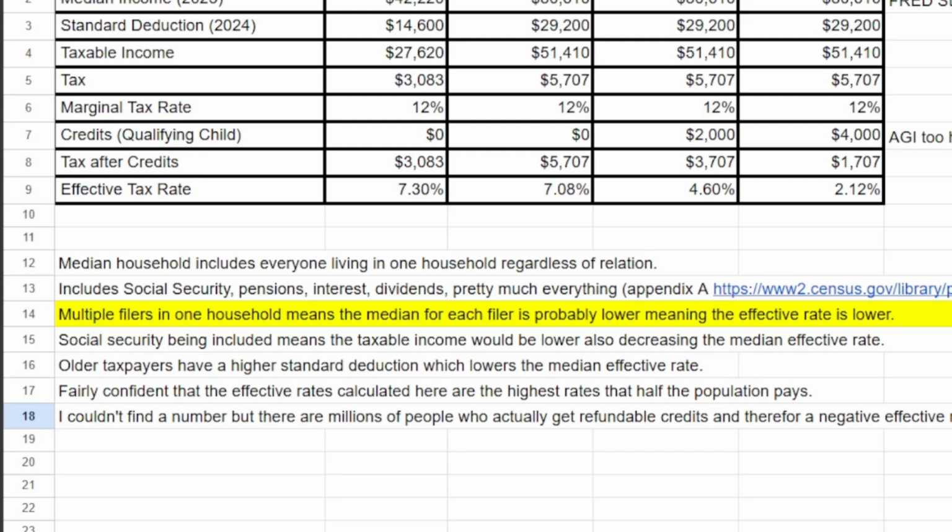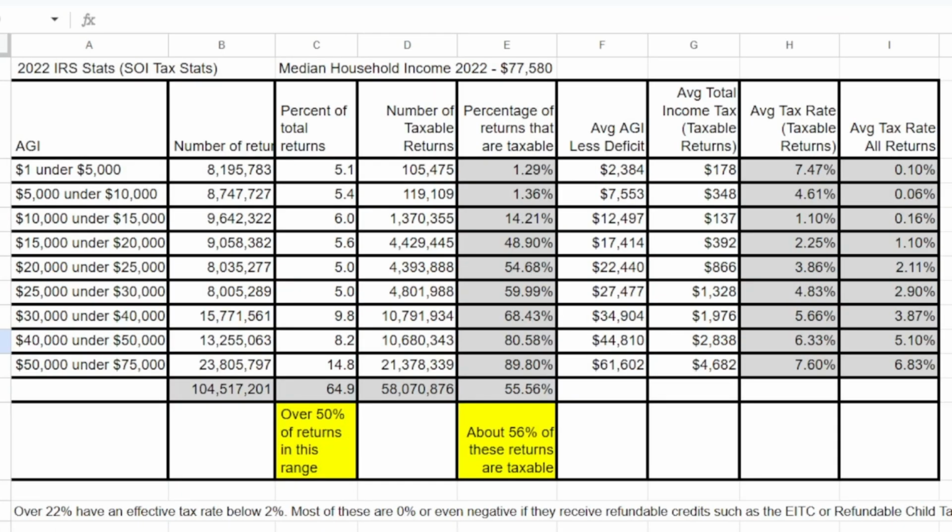Multiple filers in one household means the median for each filer is probably lower, meaning the effective rate would be lower. Social Security being included means the taxable income would be lower, also decreasing the effective rate. Older taxpayers have a higher standard deduction. And I couldn't find a number, but there are millions of people who actually get refundable credits and therefore have a negative effective rate. I also dug into some IRS stats from 2022.